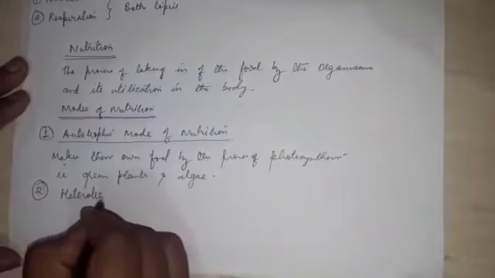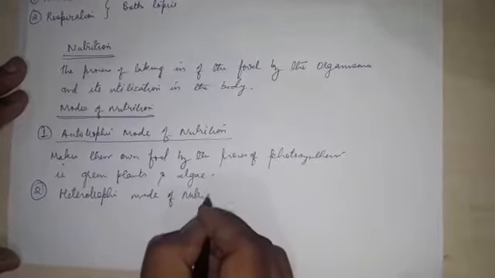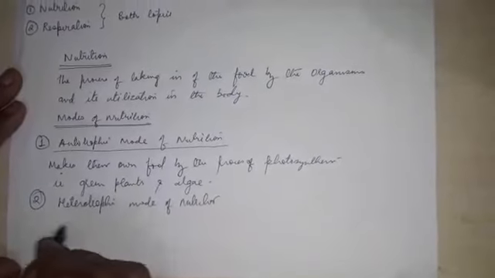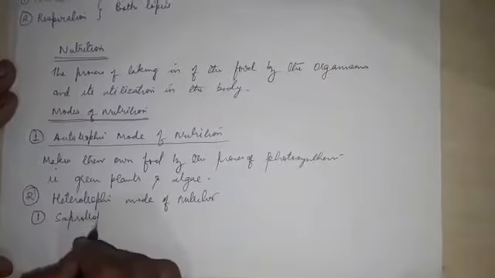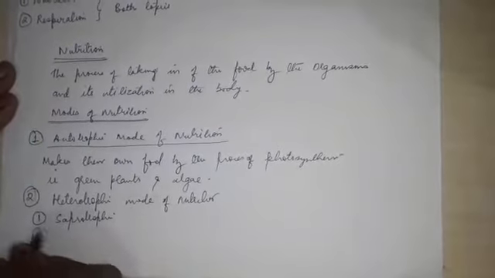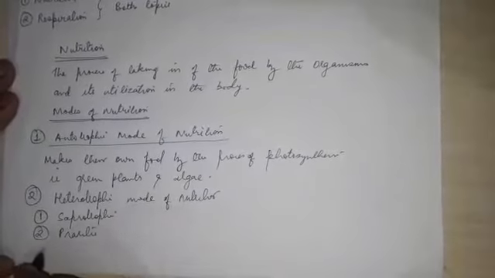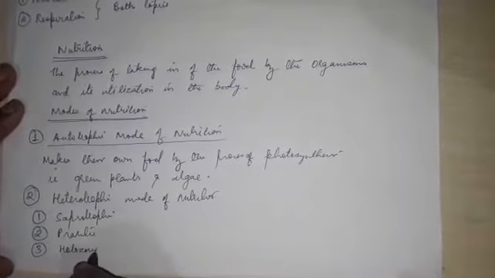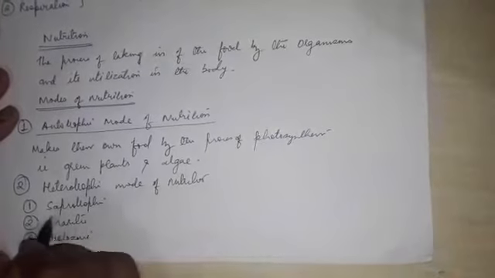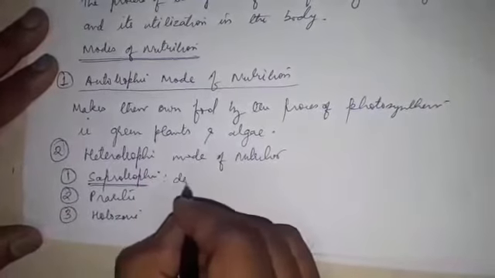Second mode of nutrition is heterotrophic mode of nutrition. In this, there are different subcategories. The first one is saprotrophic. Second is parasitic. Third one is holozoic. Okay. Now, saprophytic mode of nutrition means the organisms obtain its food from dead and decaying organic matter.